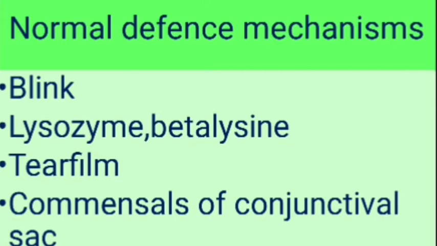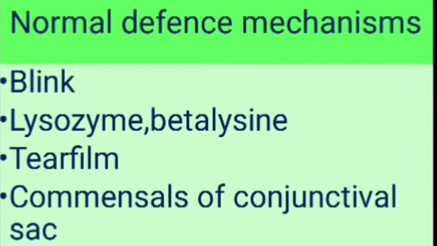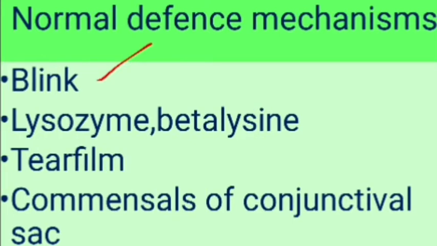As you know, the cornea is the most anterior part of the eyeball, which is constantly in touch with the environment. It is constantly exposed to dust and some injurious material from the environment. Even then, not everyone will develop a corneal ulcer because we have defense mechanisms which protect the anterior surface of the eyeball. The first one is the blink reflex of the eyelids, that is the menace reflex of the eye. Our eyelids close reflexively whenever something is threatening our eyes. That is one of the most important mechanisms which protect the cornea.